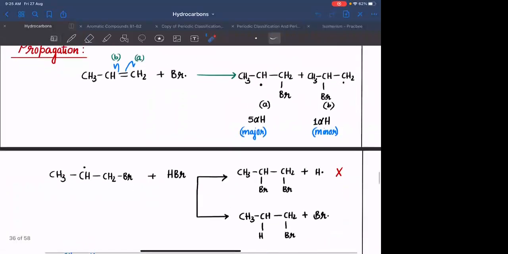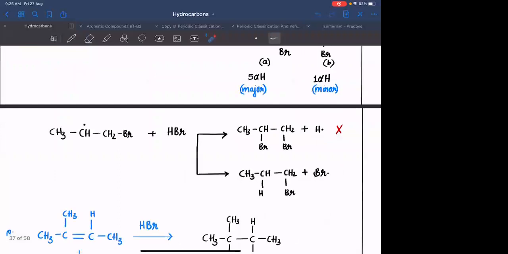As this is the more stable free radical, the Br free radical will have more and more tendency to attack on this particular carbon and form a 2-degree free radical rather than attacking on this carbon and forming a 1-degree free radical. So the end product will look like the anti-Markovnikov product. But even in this case, we are focusing on the stability of the intermediate that is formed.